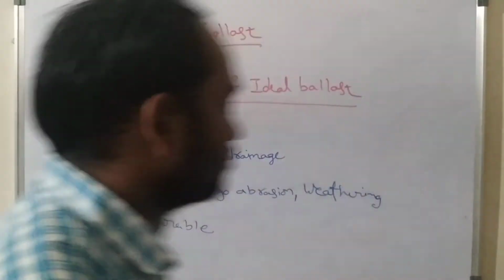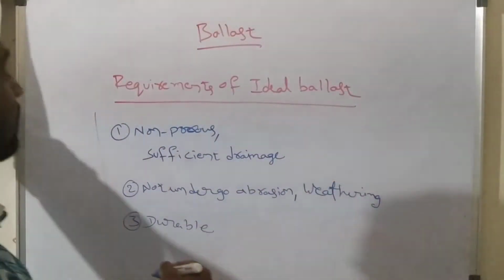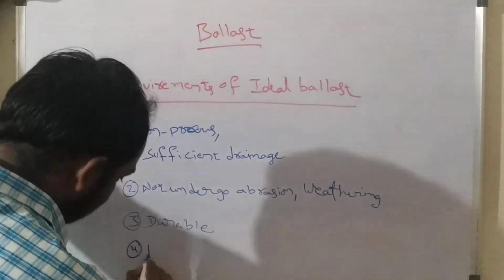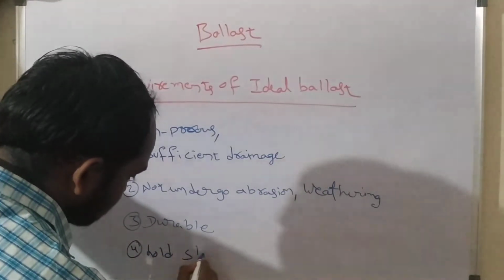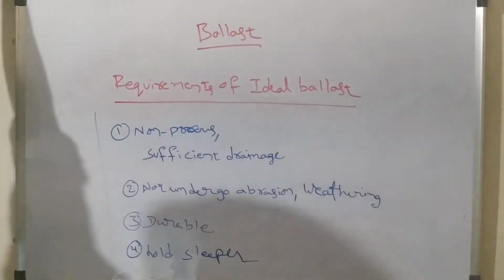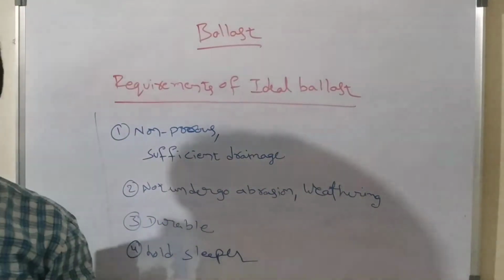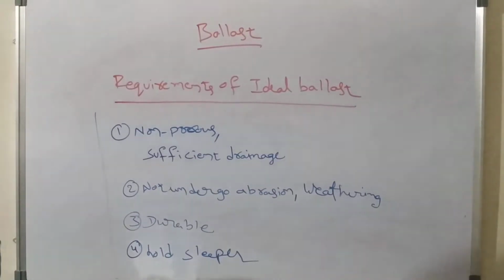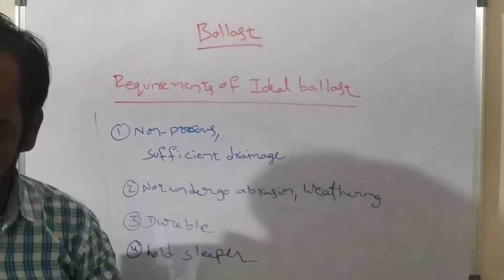It should hold sleepers at any condition, at any cost. When a ballast has all these properties, we can call it an ideal ballast.